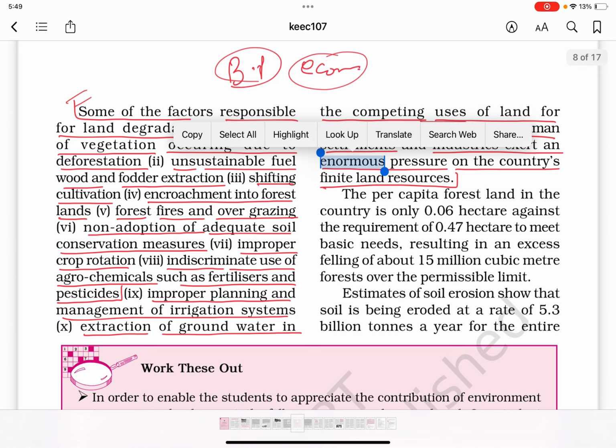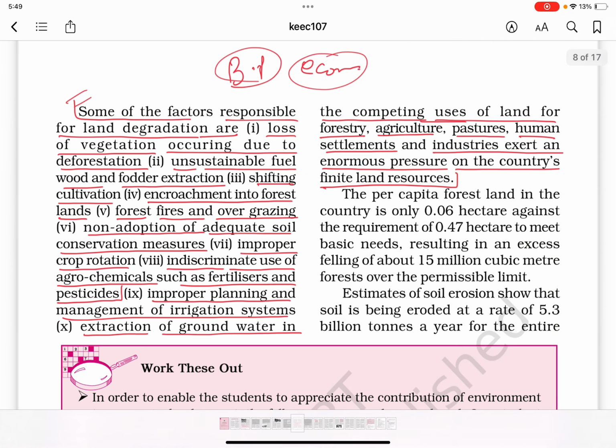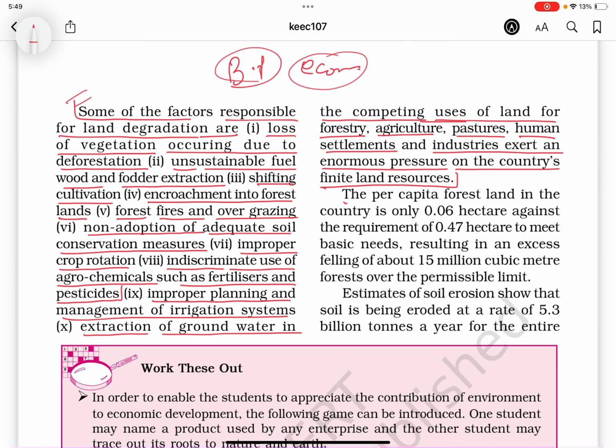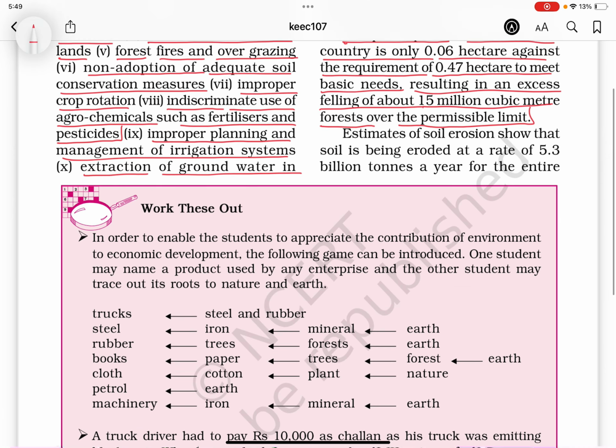एक यहाँ पे वर्ड आया है एनरोमस, मतलब कि विशाल. The per capita forest land in the country is only 0.06 hectare against the requirement of 0.47 hectare to meet basic needs, resulting in an excess felling of about 15 million cubic meters of forests over the permissible limit.